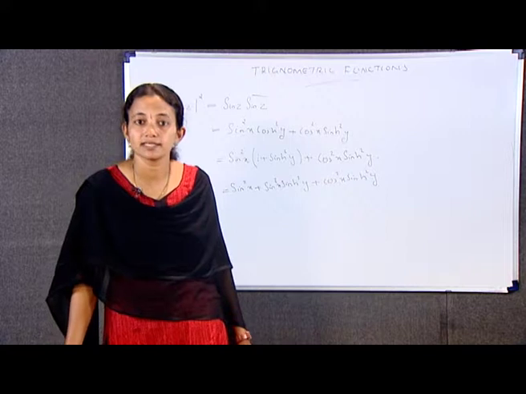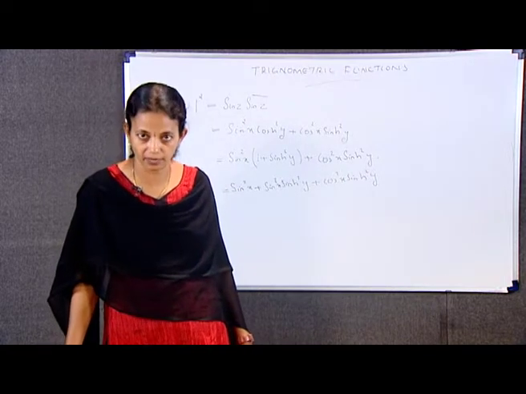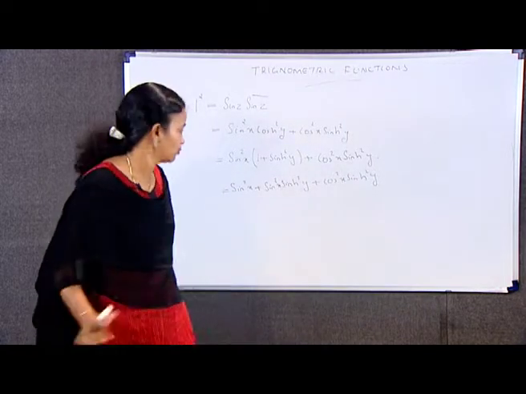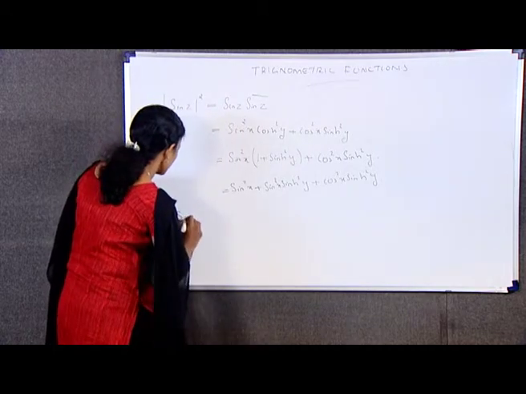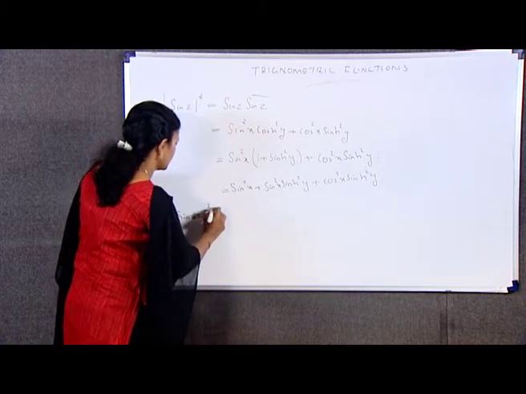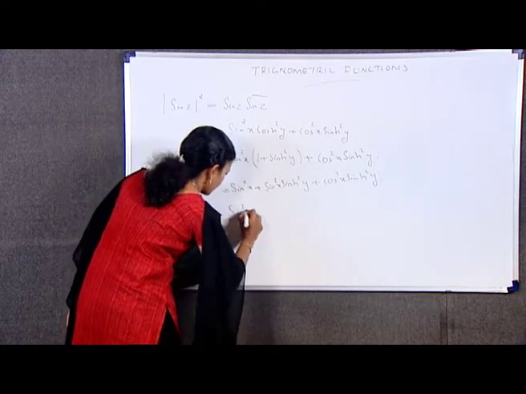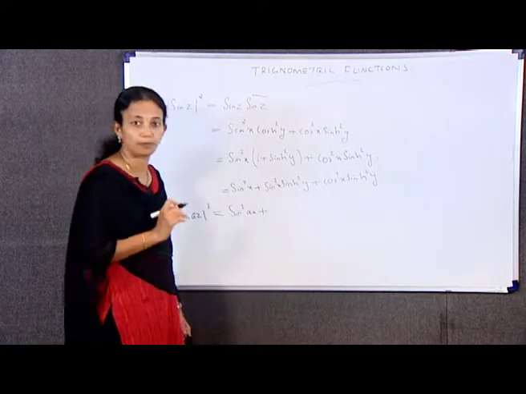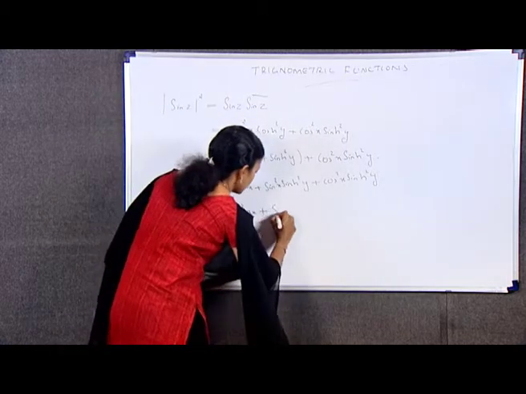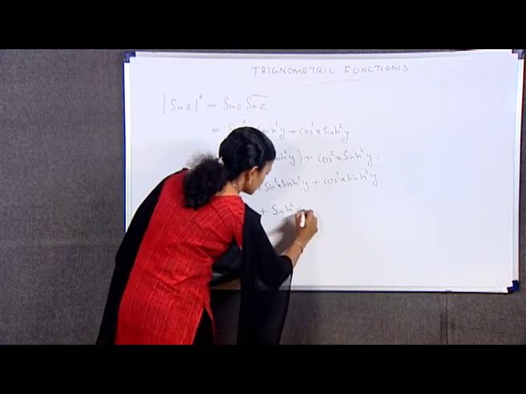Noting that Az is equal to Ax plus iAy, the above yields modulus of sin Az square, which is equal to sin square Ax plus sinh square Ay.